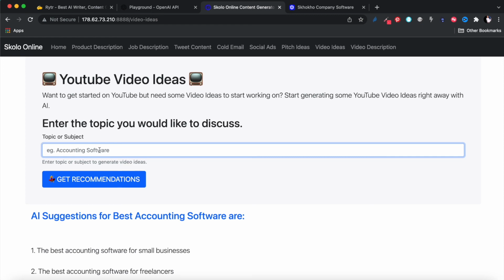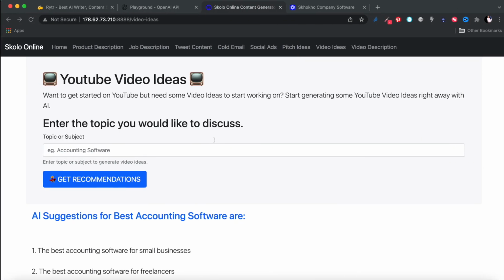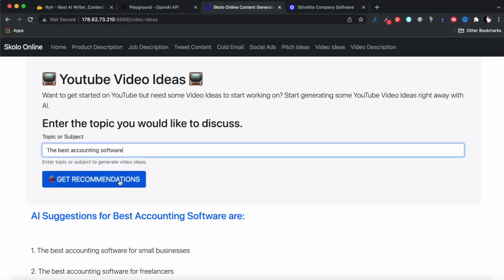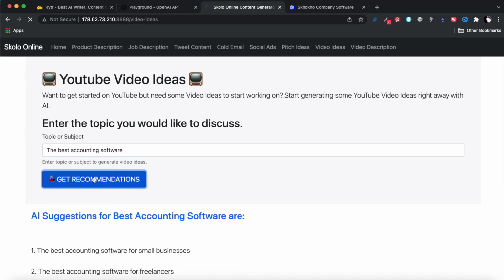By the way, feel free to play around with these variables. These are by no means the best variables to work with. These are things you can change depending on your use case. I'm showing you how to use the API, but when it comes to fine tuning it and getting the best results out of it, that's really going to be up to you. I think these ones are pretty okay. Hopefully we'll get less repetitive results with this. Okay, let's try that.